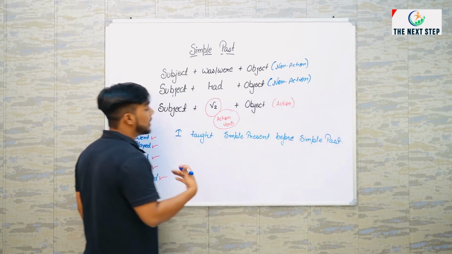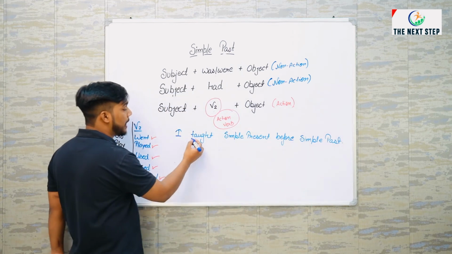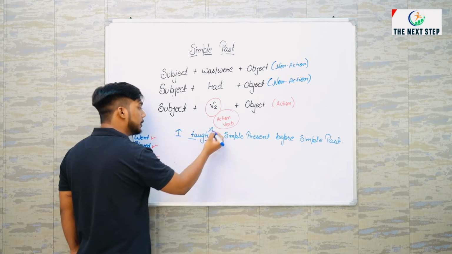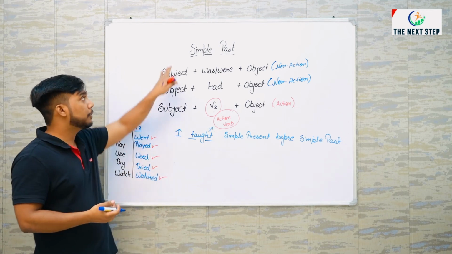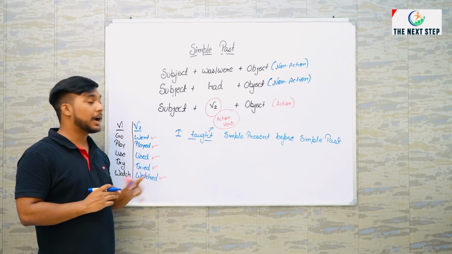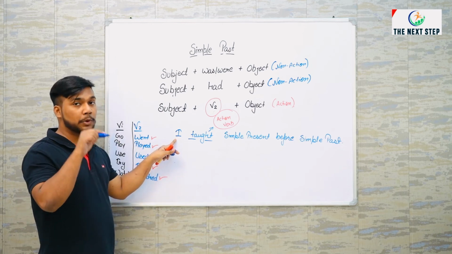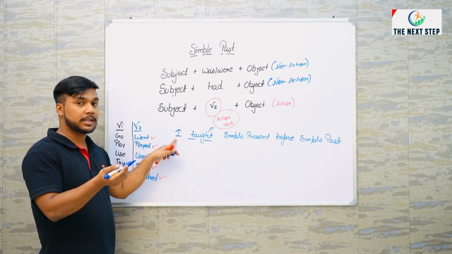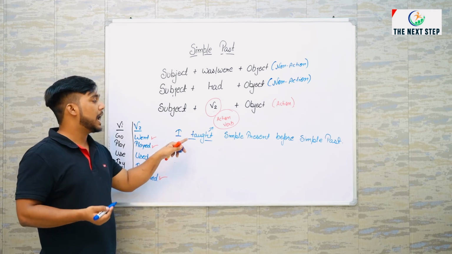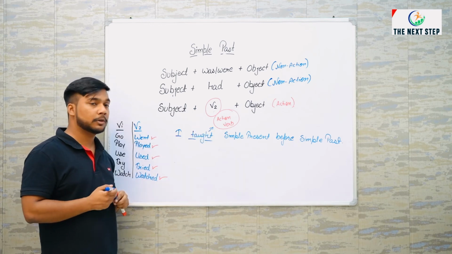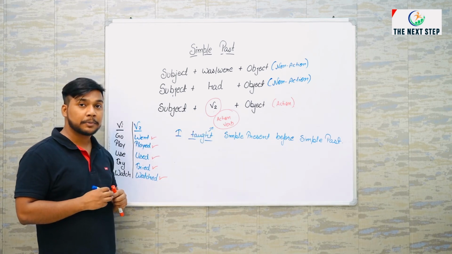So this is the activity, this is my action which I did before this. I teach, no, I taught. Second form is taught. I taught simple present before simple past.